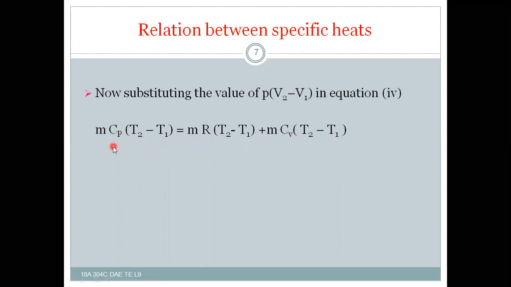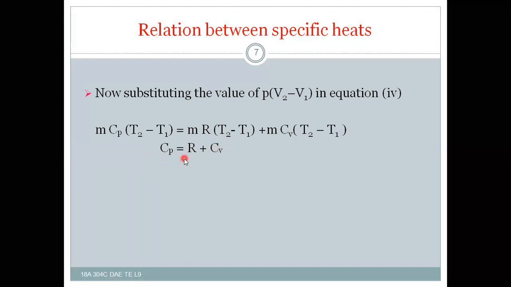So here you can see that m(T2 minus T1) is there in all the terms. If you bring it common, then m(T2 minus T1) gets cancelled on both sides. Then you will get Cp is equal to R plus Cv.